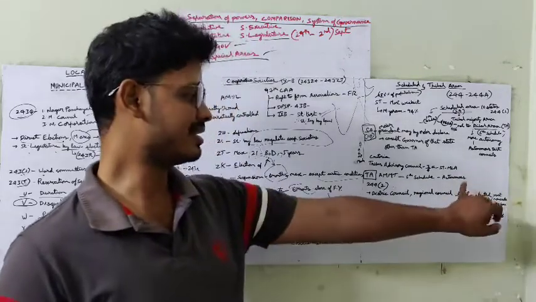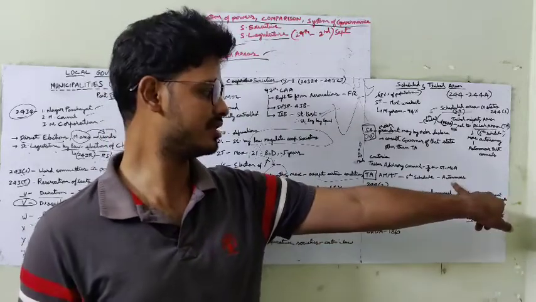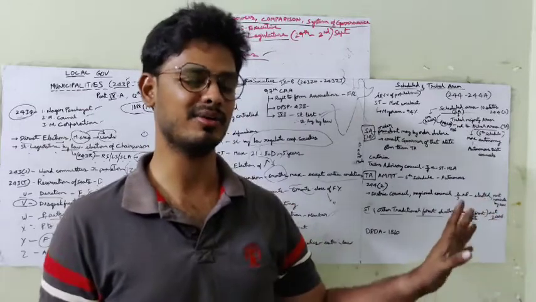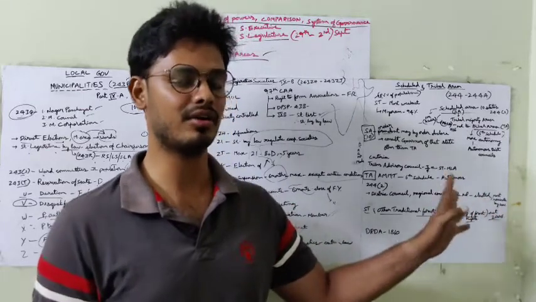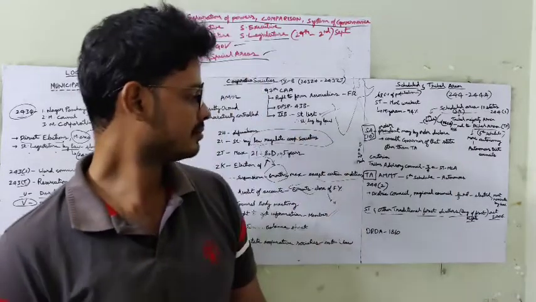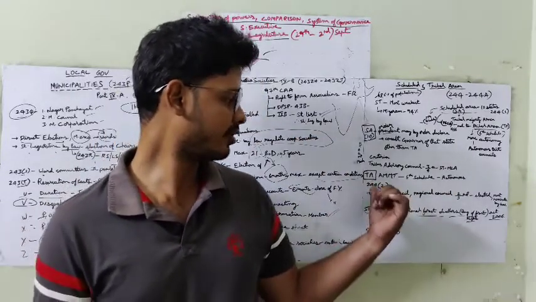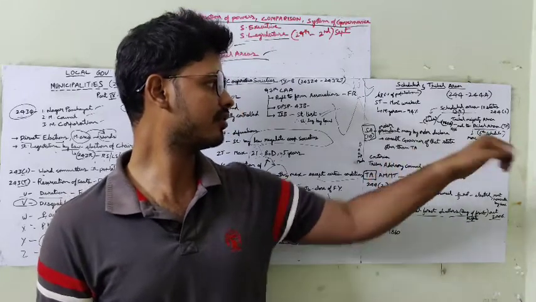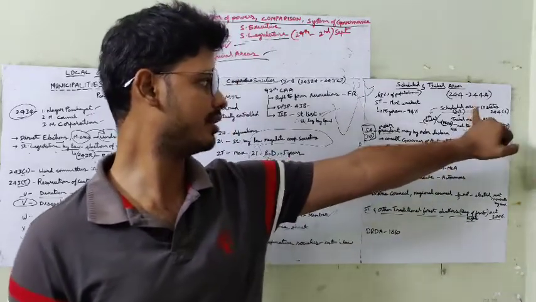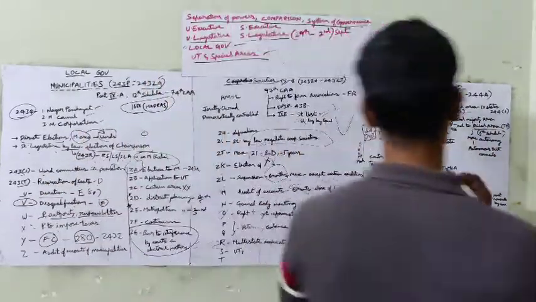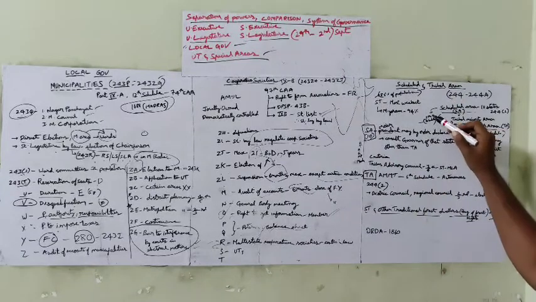So autonomous boards generally contain elected members from the tribal area and the head. Generally these heads will be the heads of the autonomous boards. Article 244(2) deals with the tribal area. Article 244(1) deals with the scheduled area, and it is dealt with the help of the 5th Schedule. I have told you, right? It is dealt with the 5th Schedule.